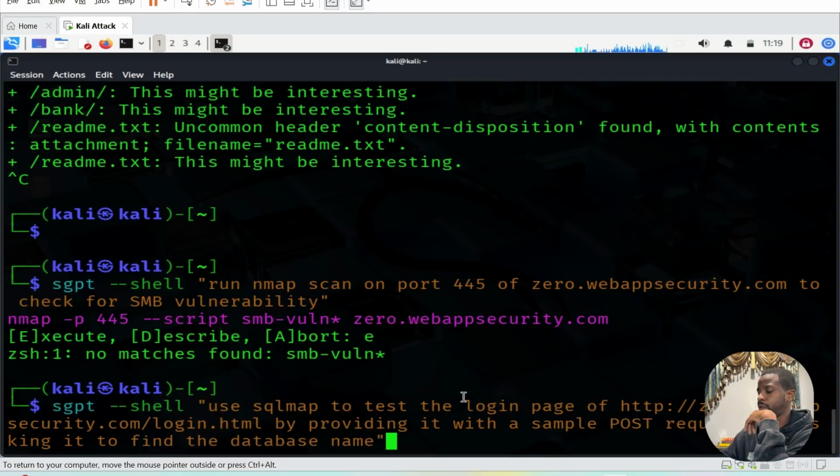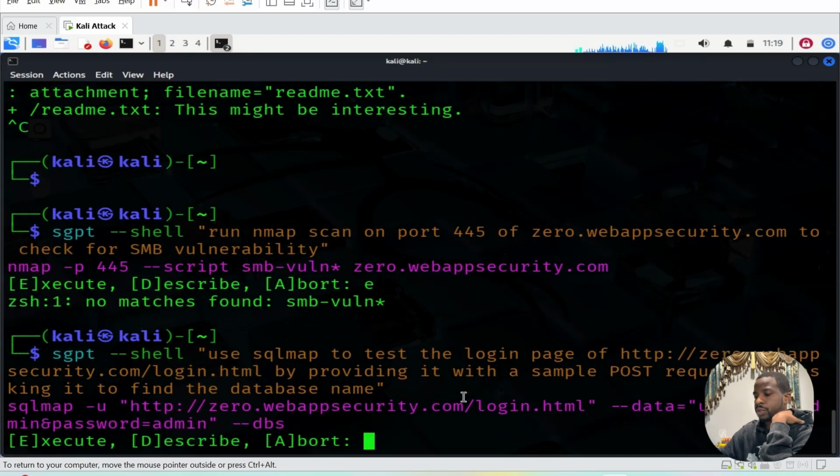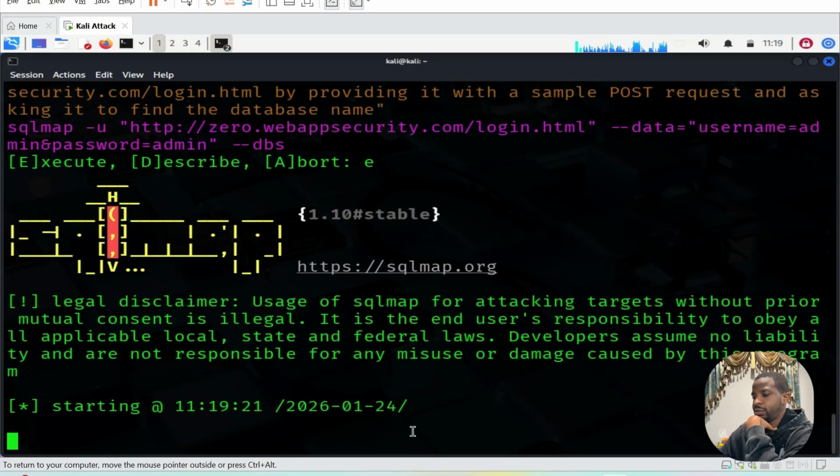Let's use this prompt. This is a primary SQL injection prompt. Okay, let's see. Go.